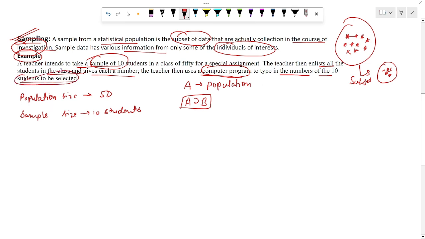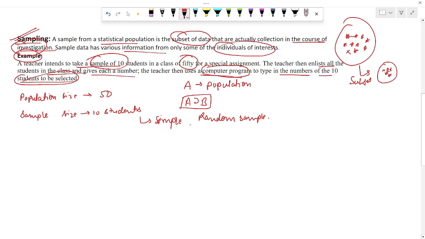So this example shows how a teacher is selecting a sample of 10 students from a population of 50 students. What type of sampling is being performed here? The type of sampling is simple random sampling.